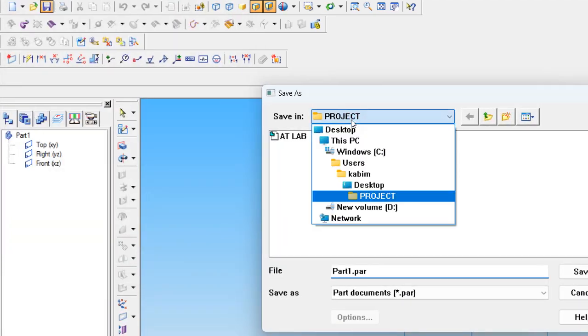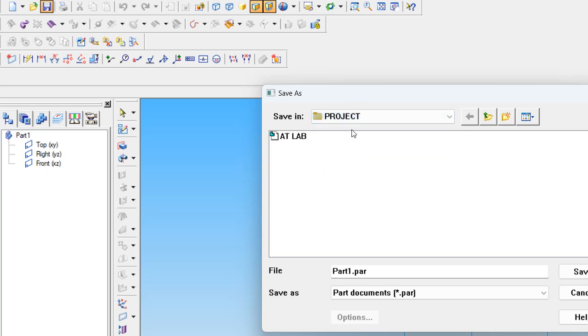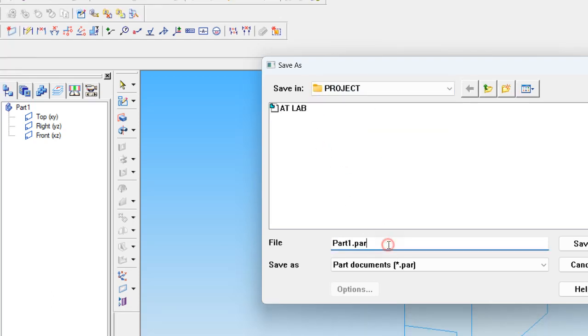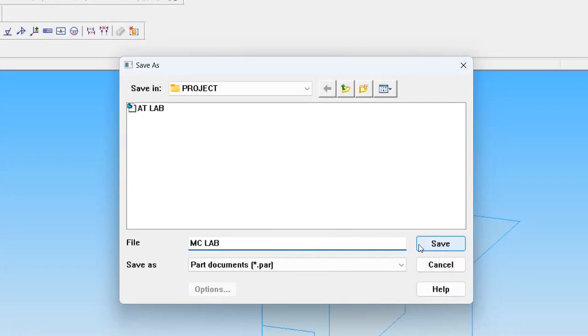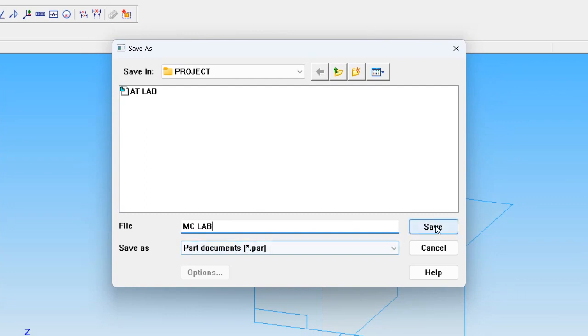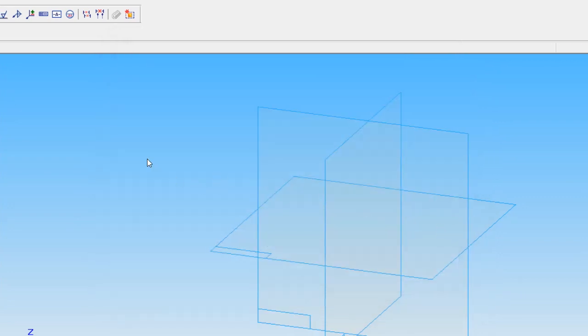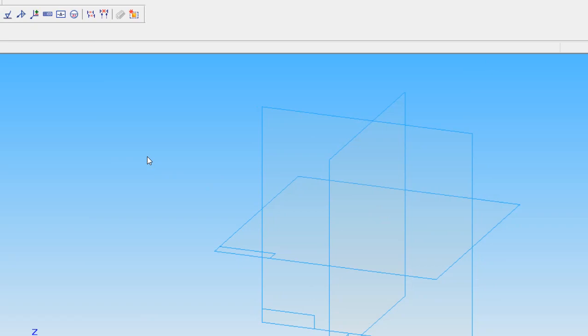Same in desktop, one folder we are saving as MC lab and saving as part document. Save. So before doing anything else, we have saved the file from the beginning itself, so there is no risk of losing it if the software crashes in the middle.